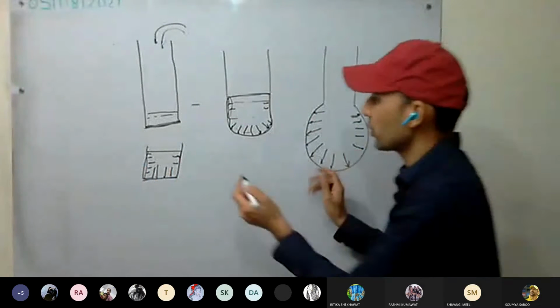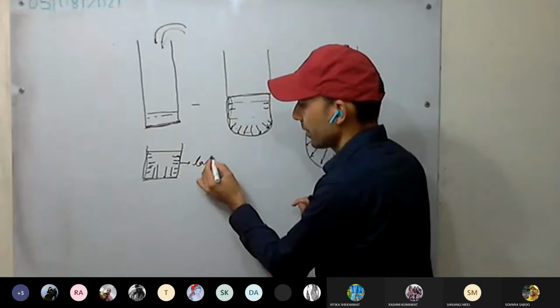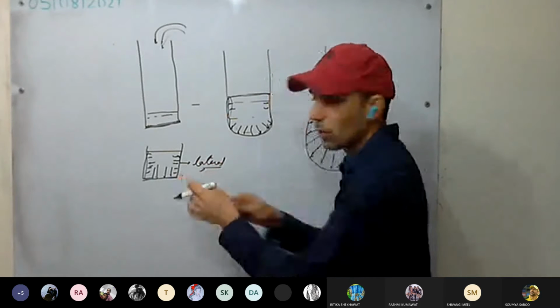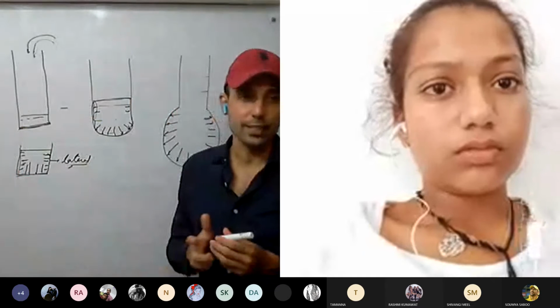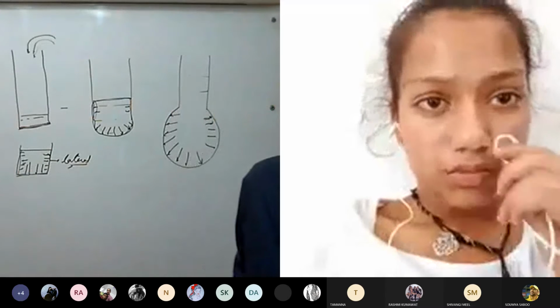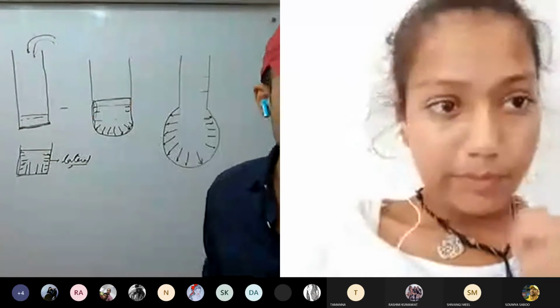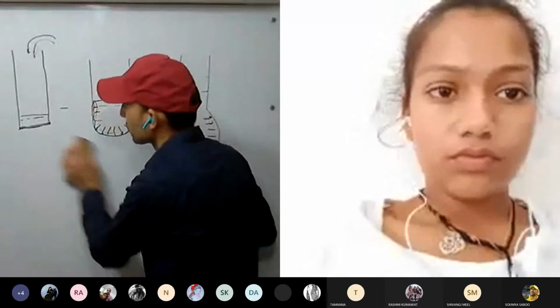This pressure exerted on the sides of the container is called lateral pressure. Lateral means on the sides. This is clear. Now, how do we verify? We have to show that liquid exerts lateral pressure.